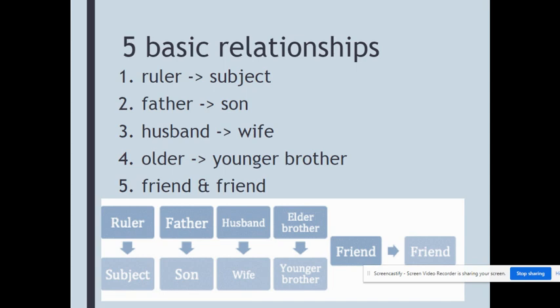But the ruler to the subject, the father to the son, the husband to the wife, the older brother to the younger brother, or the friend to the friend. And you can fill yourself into these things. You can even look at it as the older sister to the younger sister. So just filling yourself into these relationships.